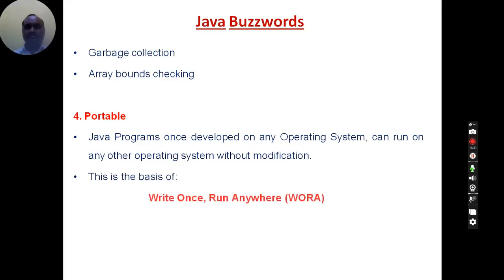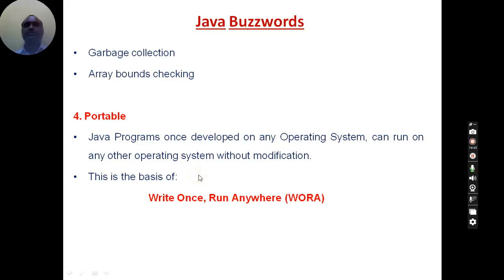And this portability means you are developing a program on one platform and executing on a different platform, carrying Java programs from one platform to another platform. That is called portability. And this is the basic principle behind the development of the Java language.